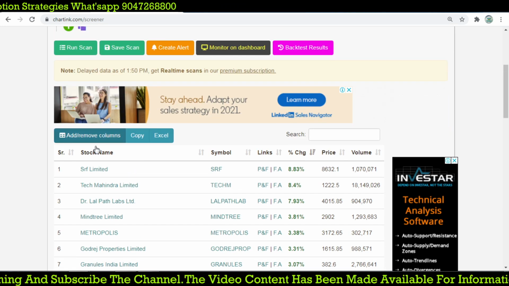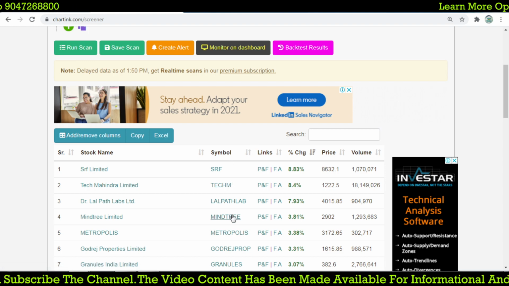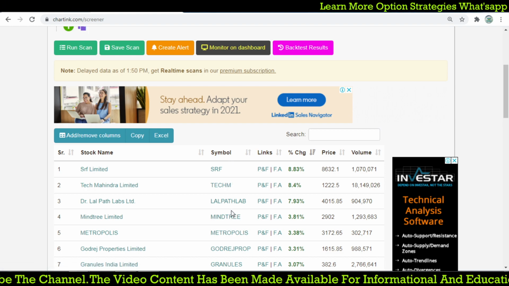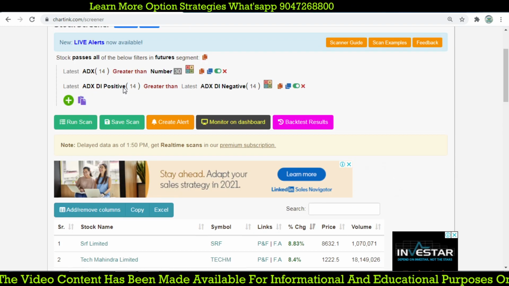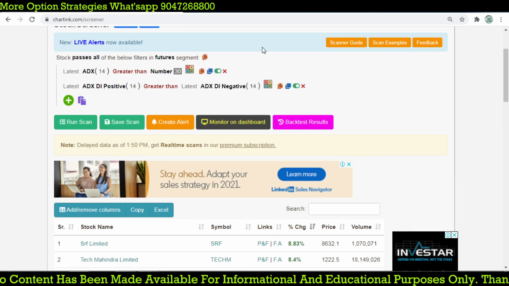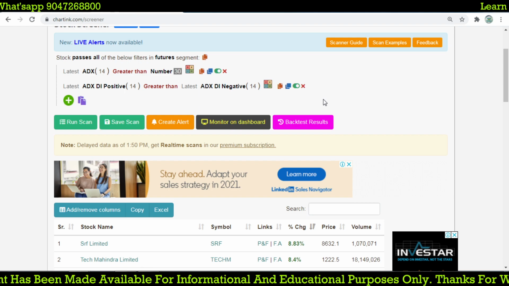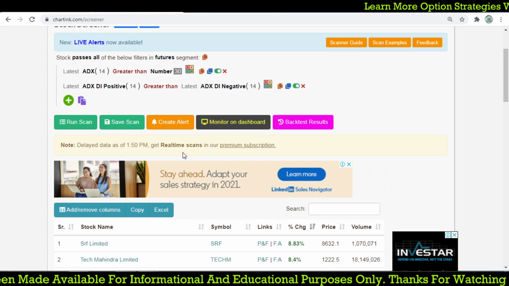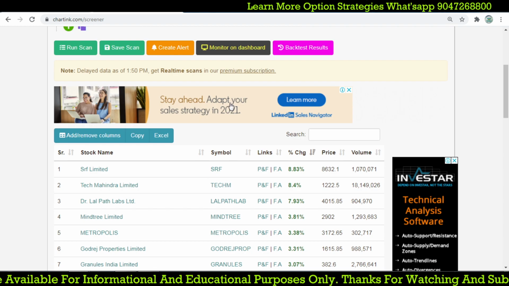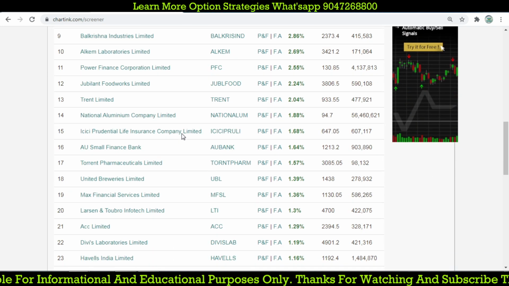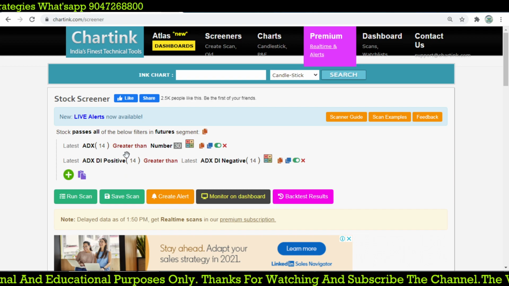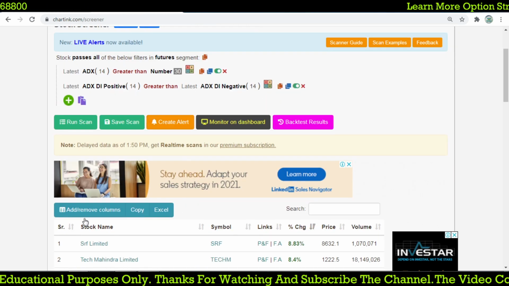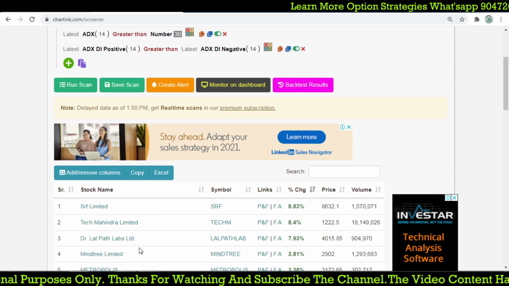We are recording around 2 o'clock now. When you use this strategy, you can just open the scanner in the morning and run it, or you can create the scanner, which is simple using charting. Once you create a scan, just hit the run button and you will find those stocks filtered by the ADX and ADX DMI parameters. We are selecting these stocks for a bullish kind of trade.